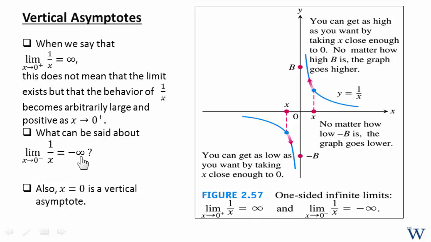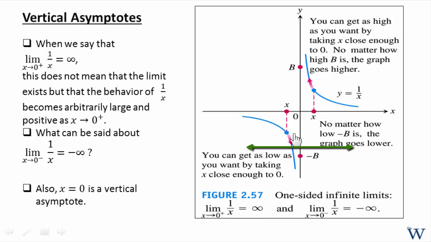Well, it's going to be minus infinity, because you're looking at all these x's that are negative and very, very close to 0, like negative 0.1, negative 0.01, negative 0.001, etc. You see that the reciprocal will become infinitely negatively large. All right? So we know, therefore, that the limit of 1 over x as x approaches 0 coming from the left would be minus infinity.